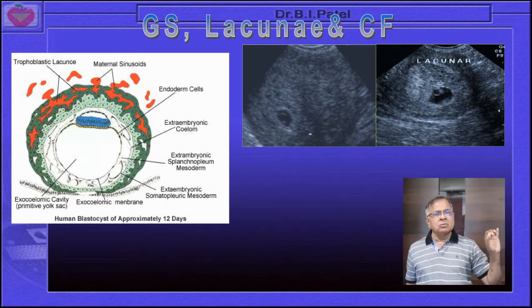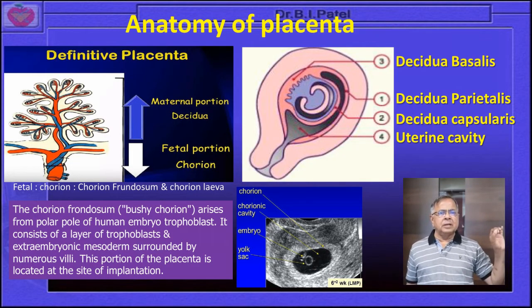Many a time the novice will appreciate this one as a hydropic degeneration. It should not happen, and one should understand the difference between the lacunae and the hydropic degeneration. And regarding the chorion frondosum and development of the placenta, the maternal portion is known as the decidua and the fetal portion is known as the chorion.